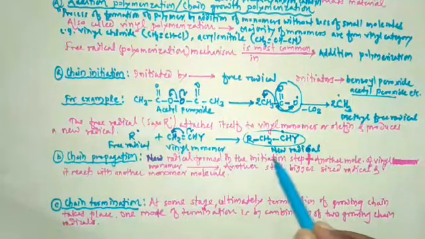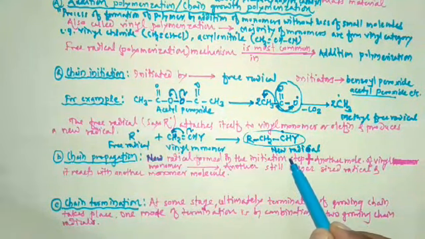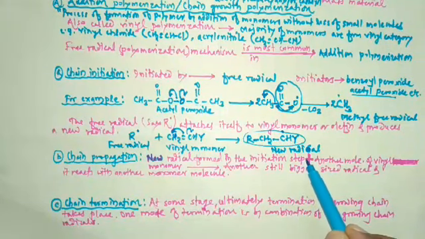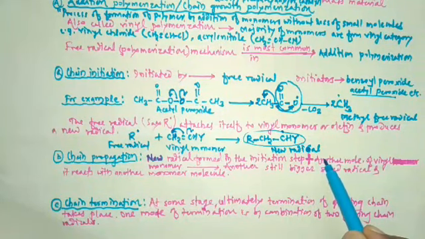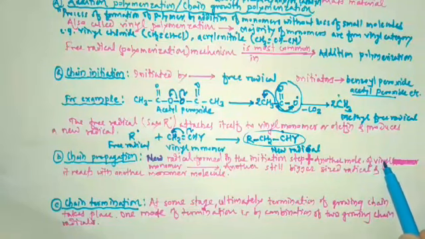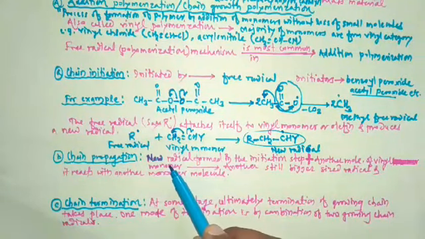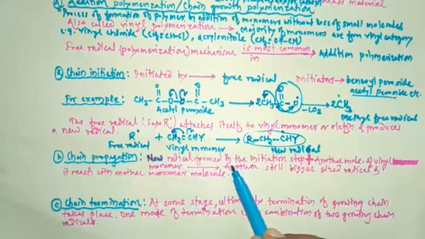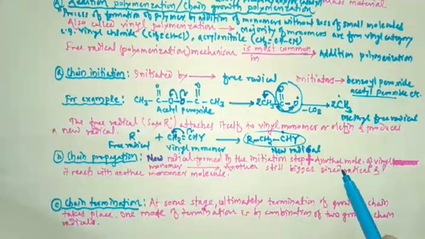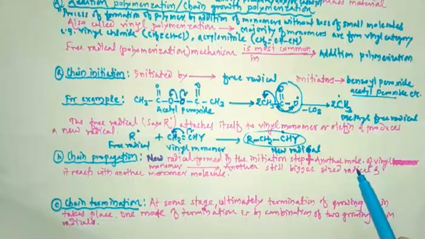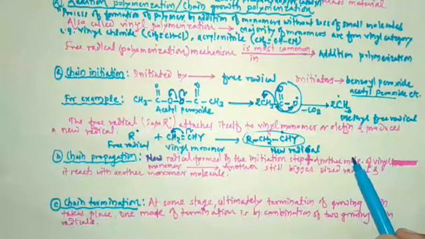The new radical formed in the initiation step, that is this radical, reacts with another molecule of vinyl monomer and forms another still bigger radical. This bigger radical is formed in this step, and it then reacts with another monomer molecule.